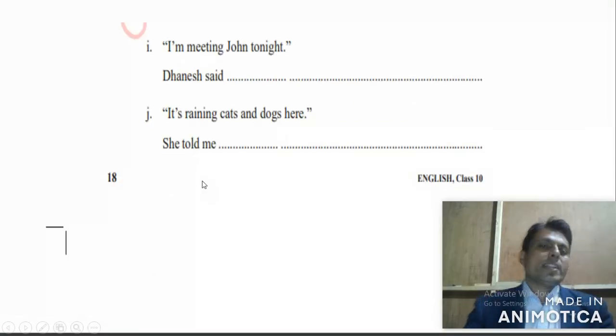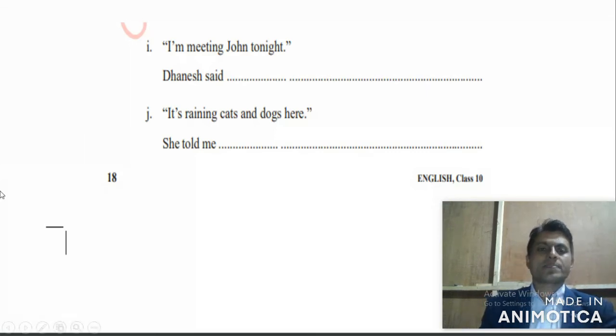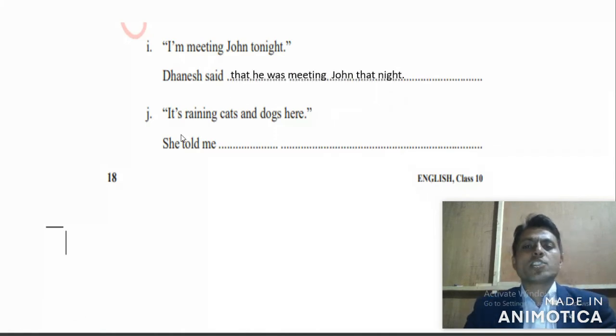Well, now let's jump to number I. Look at the question given here on the screen. Reported speech is given: I'm meeting John tonight. This is the direct expression, told by Danesh. Danesh said that he was meeting John that night.